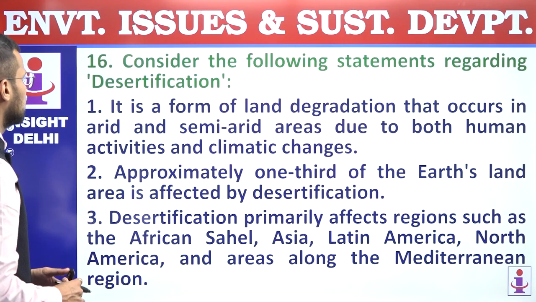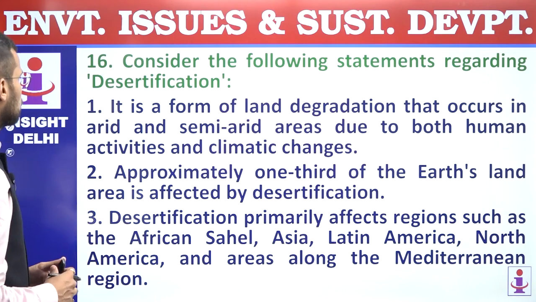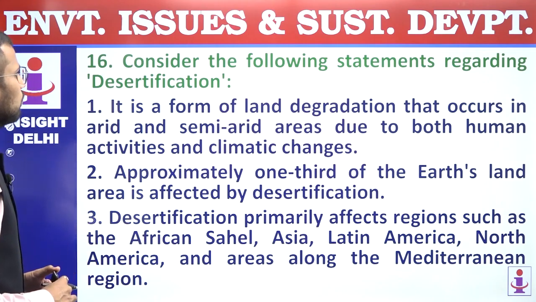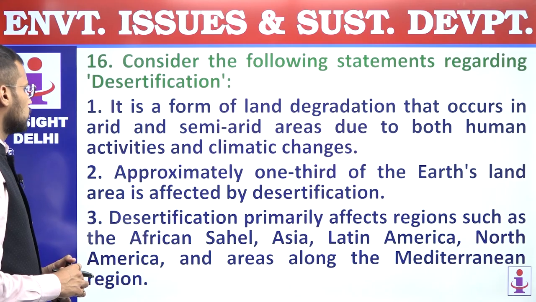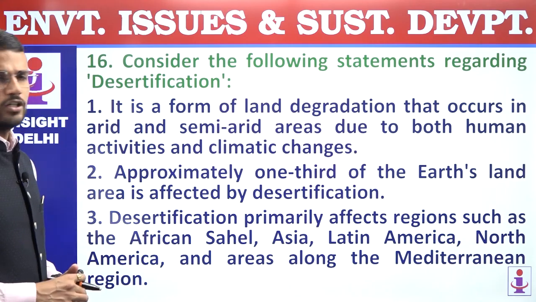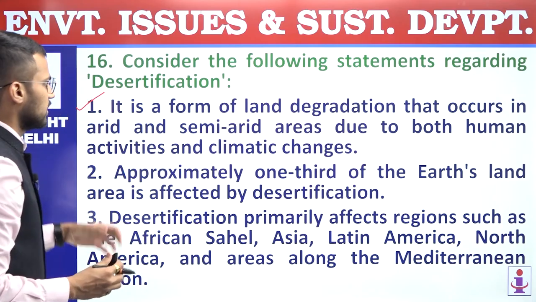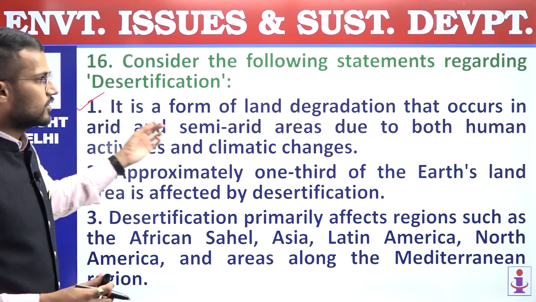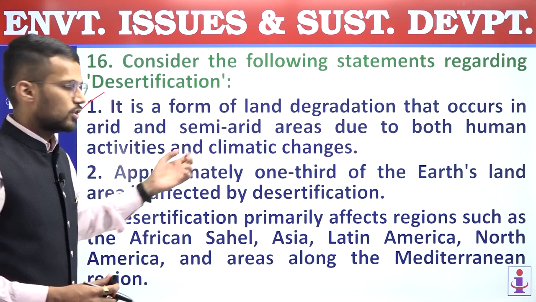Next now, 16th. Consider the following statements regarding desertification. First, it is a form of land degradation that occurs in arid and semi-arid areas due to both human activities and climatic changes. So first statement is a correct statement because desertification, yes, it is land degradation and it may occur because of human beings or certain climatic changes.